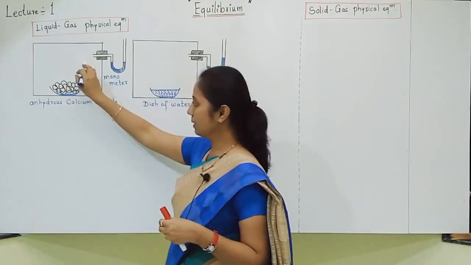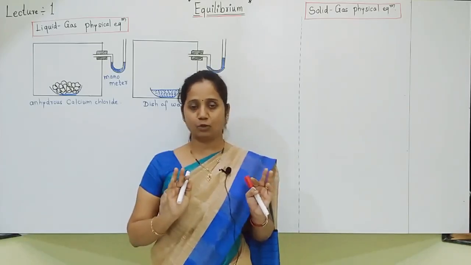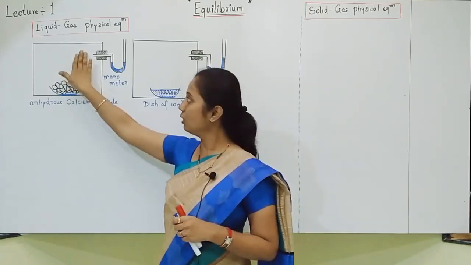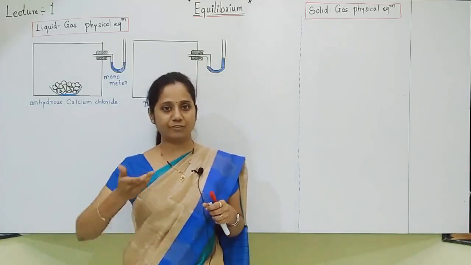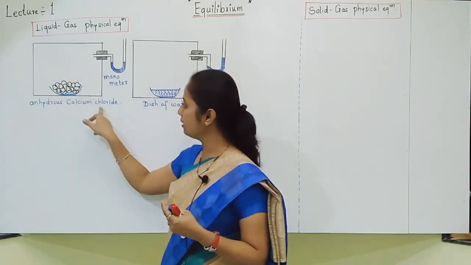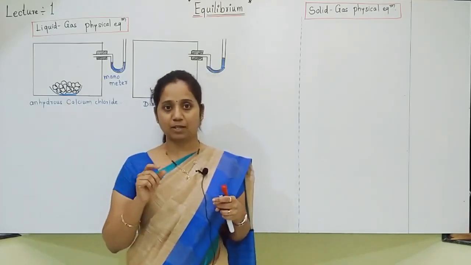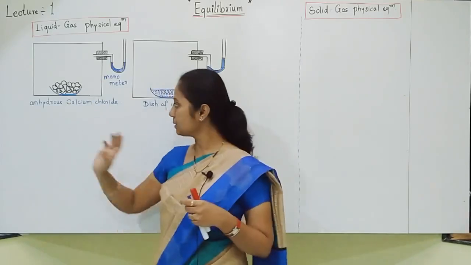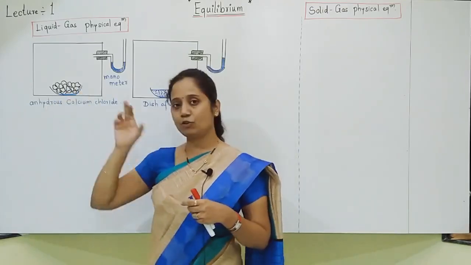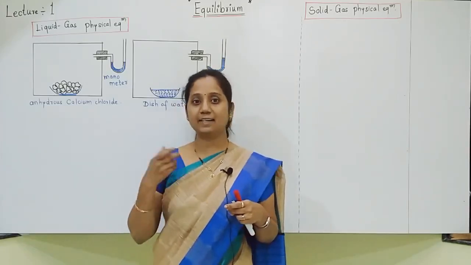Now in this transparent box, we don't want any water vapors. We want completely dry air. No water vapors should be present initially. So to remove the few water vapors which are generally present in the air, anhydrous calcium chloride is kept in this transparent box for a few hours. Anhydrous means without water. It has a high tendency to absorb moisture and get hydrated.